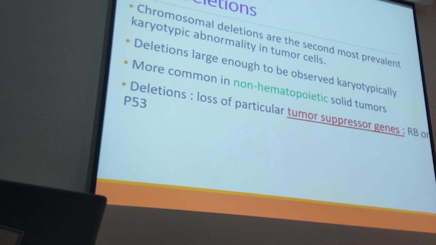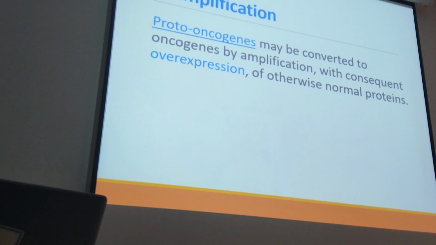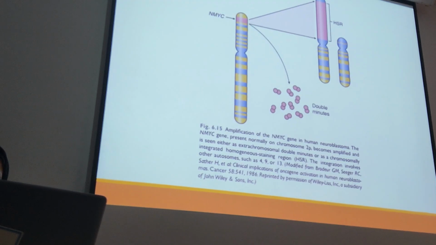Okay, so we mentioned translocation, and another group could be a deletion of the chromosome. For example, chromosomal deletions are the second most prevalent karyotyping abnormality in tumor cells, more common in non-hematopoietic solid tumors. Deletion means loss of particular tumor suppressor genes like RB or P53. Deletion is important for us. Amplification of a proto-oncogene may convert it to an oncogene. So it could be overexpression, deletion, or translocation. These are different types of problems.